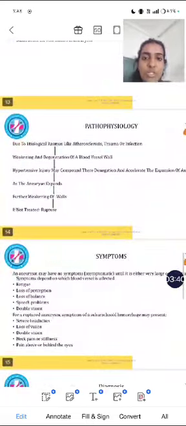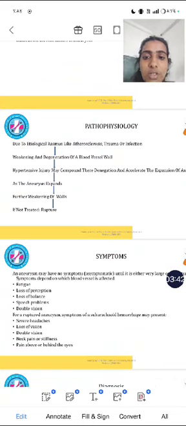And the pathophysiology of aneurysm. Due to etiological factors like atherosclerosis, trauma or infections, there is weakening and degeneration of the blood vessel wall, which leads to hypertensive injury, which leads to the aneurysm expanding, which leads to further weakening of the walls, which leads to rupture if not treated.